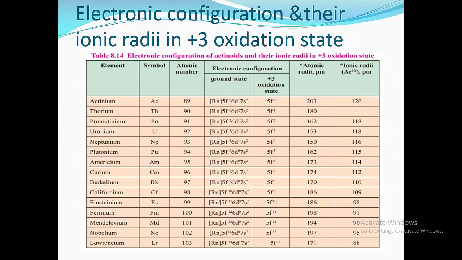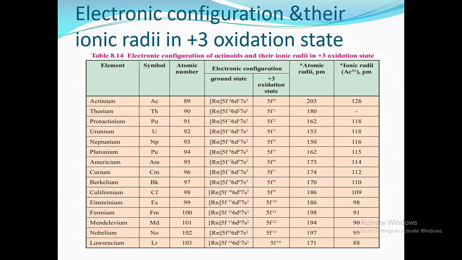Then in the case of americium and curium, first we take the example of americium having atomic number 95. The electronic configuration is Rn 5f7, 6d0, 7s2. Then curium having atomic number 96. The electronic configuration is Rn 5f7, 6d1, 7s2. In americium and curium, the 5f orbital is half filled, therefore it is most stable.